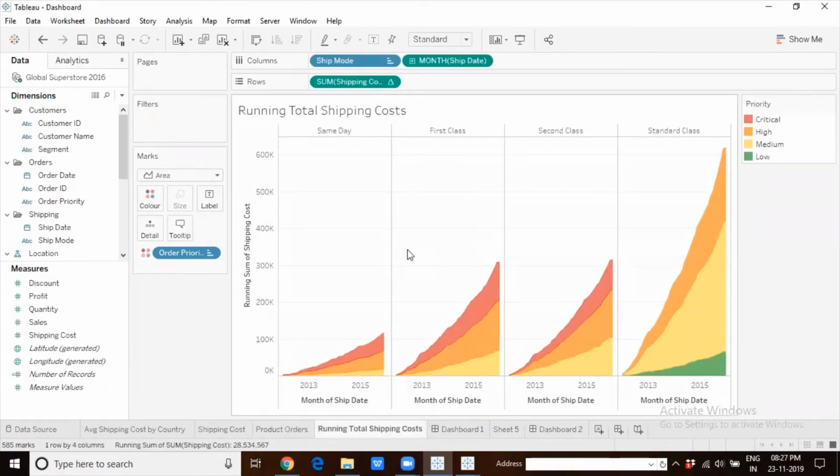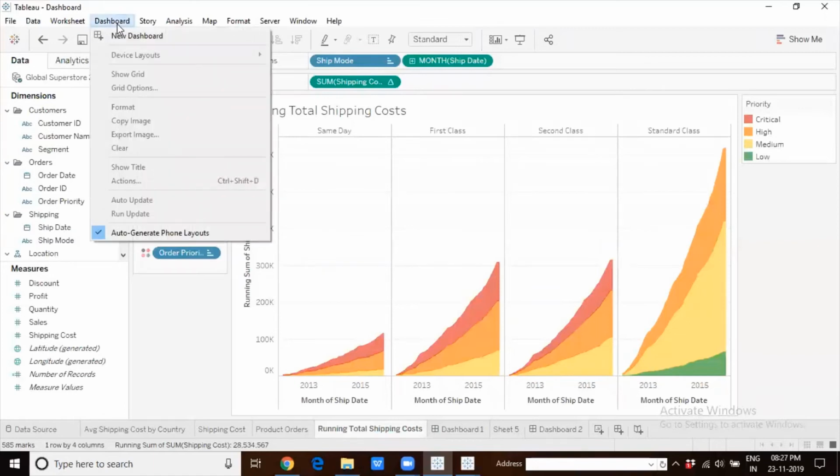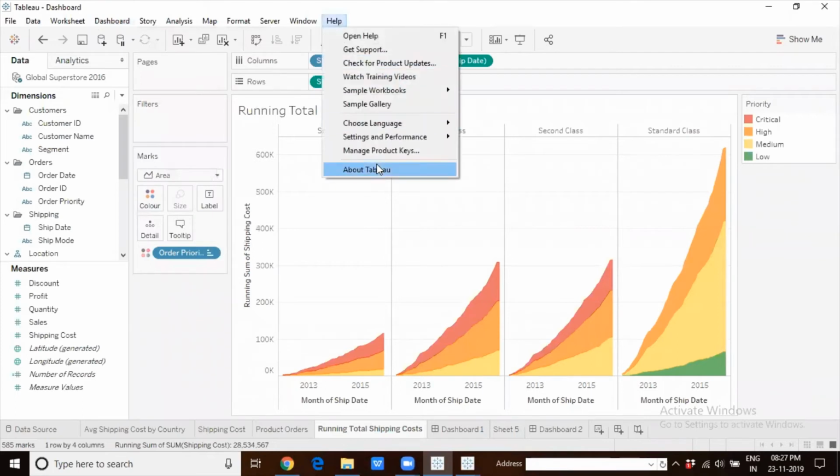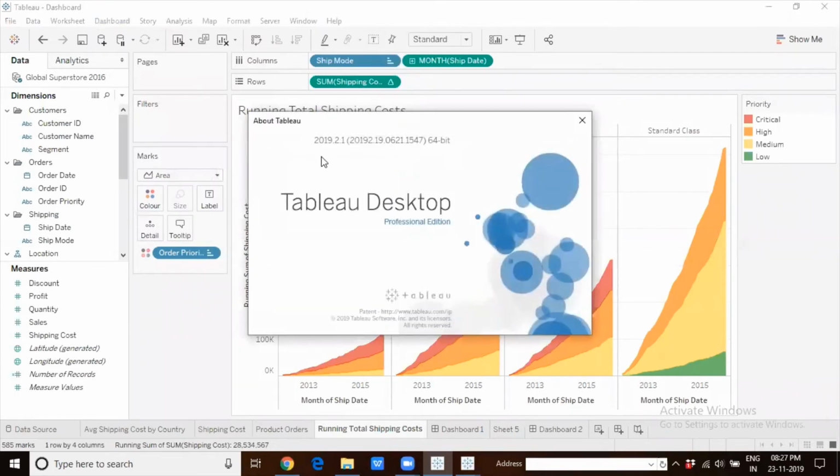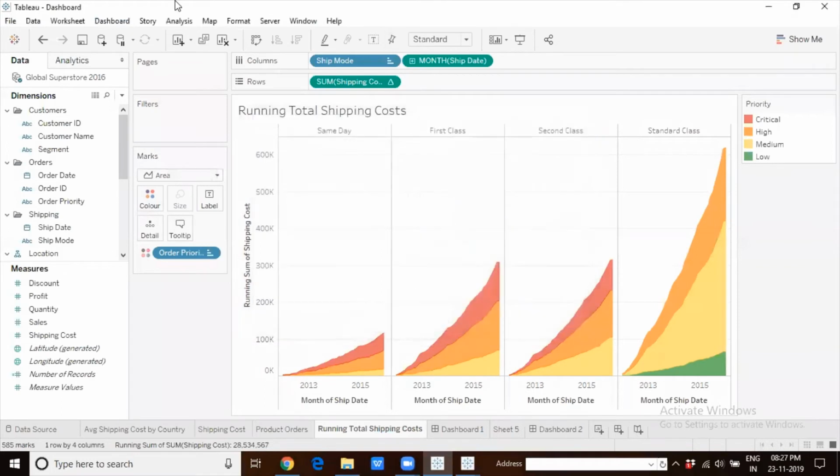Now, I would like to create a dashboard and place all these worksheets on it. So when you go to the dashboard option, you will see there is an option called auto generate phone layouts. Now I'm getting confused on which version I am. Let me check. Yeah, this is 2019.2.